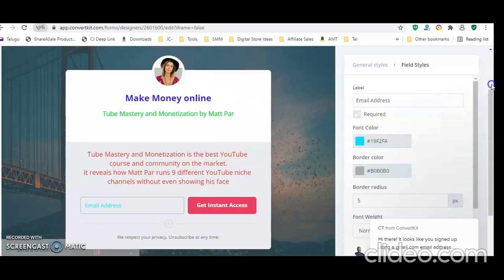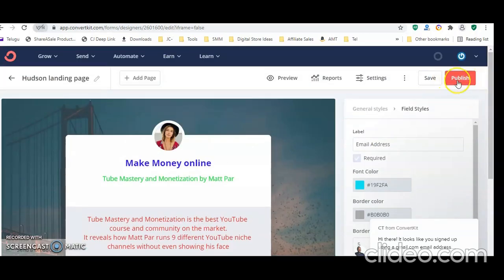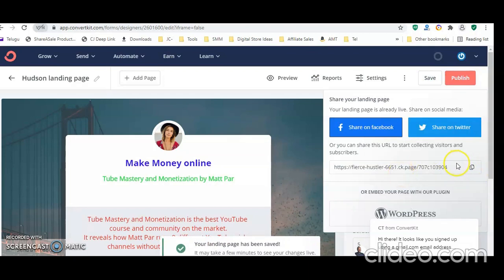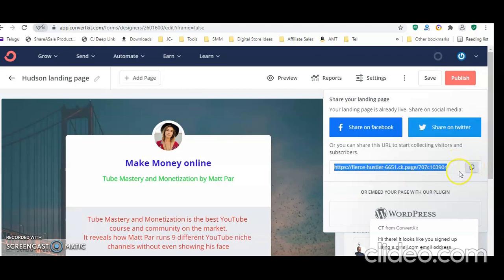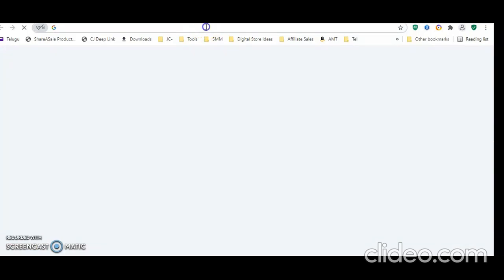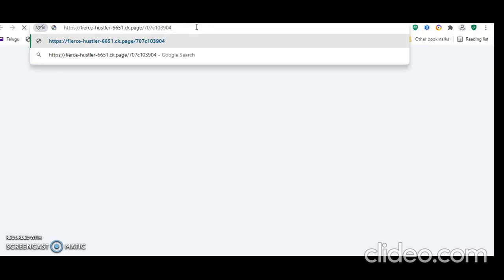After that, we just need to save and post your page. Here you are getting your landing page URL. You need to copy this. You can check how this URL is going.